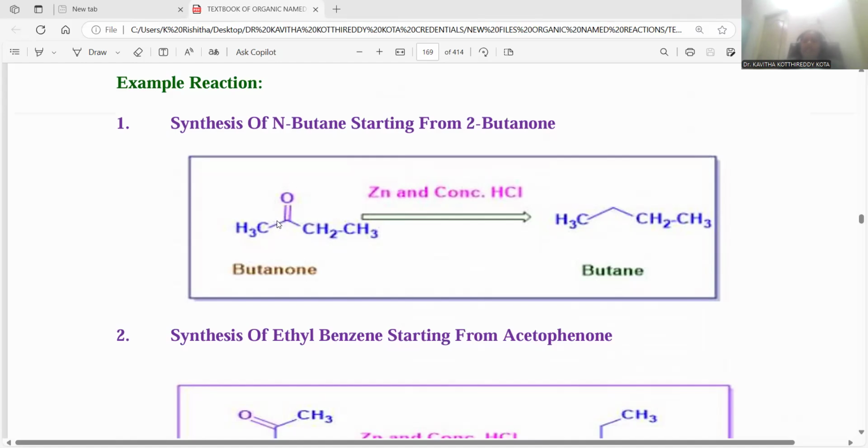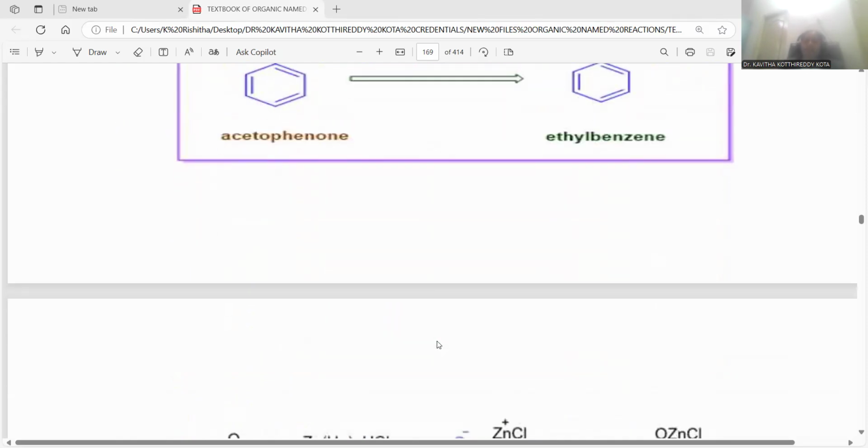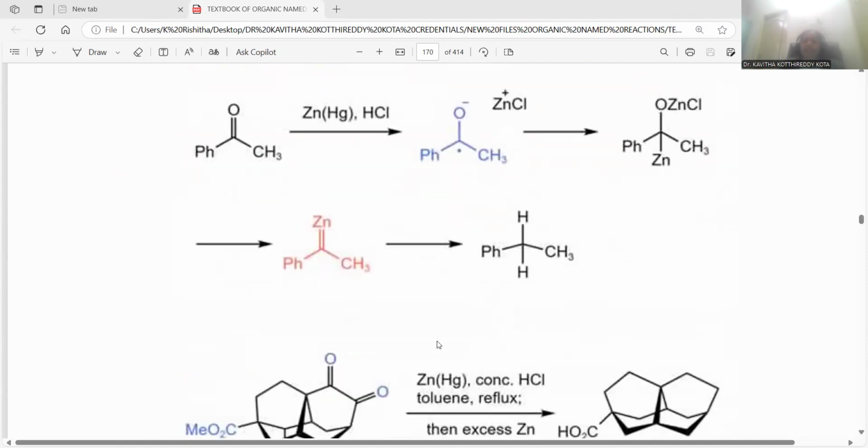Wherever ketonic functionality is there, that is converted simply into a CH2 functionality, that is complete reduction. It is a powerful reducing agent. If you are taking acetophenone, zinc amalgam HCl is supposed to give ethyl benzene as the final product. So many examples are there, and you can notice multiple applications in laboratory synthesis, laboratory reduction of so many organic compounds, organic auxiliaries. That's the reason why Clemmensen reduction is the most important chemical reaction in the field of